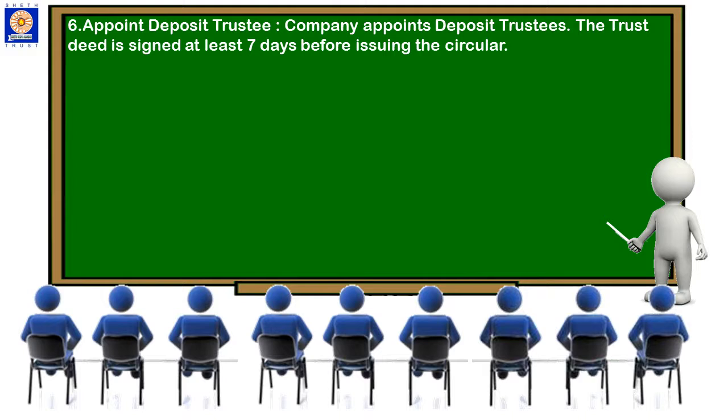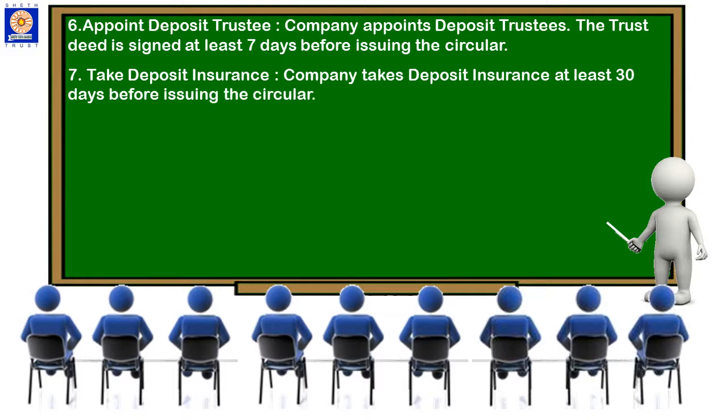The trustees protect the interest of the depositors in case the company defaults in repaying the depositors. The company signs a contract with the deposit trustees called the trust deed. It contains the terms and conditions of the contract. The deed has to be signed at least 7 days before issuing the circular.